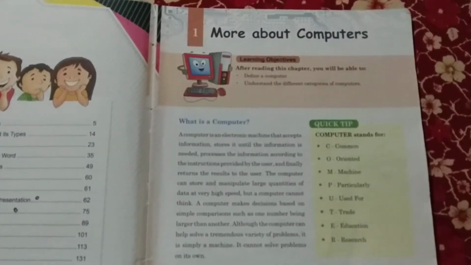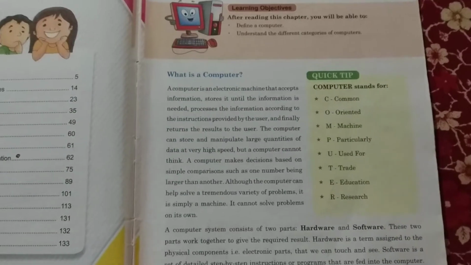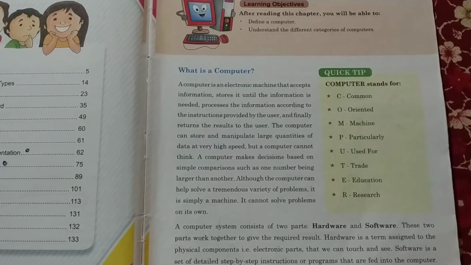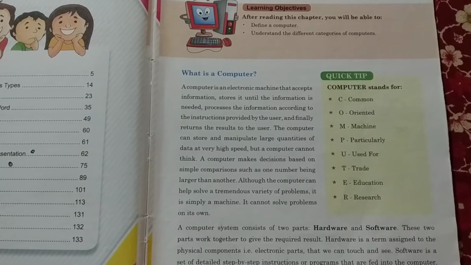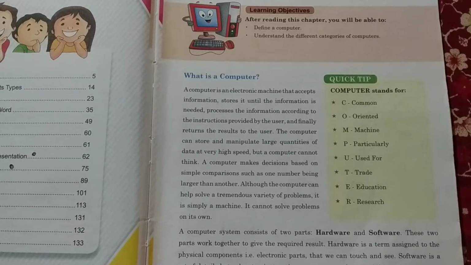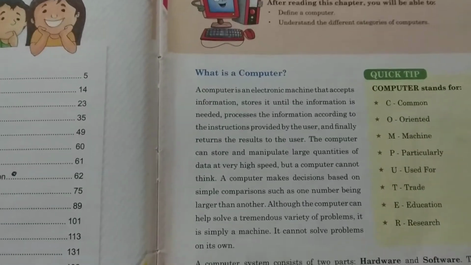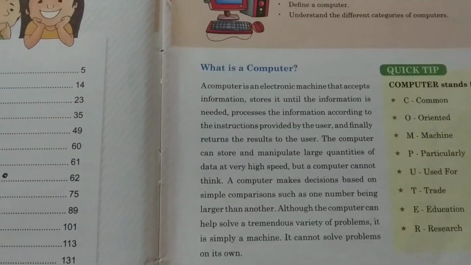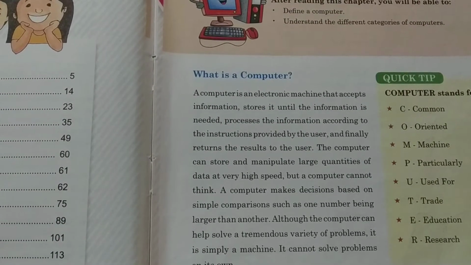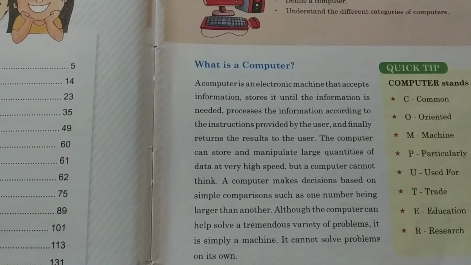Now let me start with computer chapter 1. First is, what is a computer? Now you all know that a computer is just an electronic machine. And in this electronic machine, with the help of the input devices, we feed some data into the computer. Then the computer processes it and finally we get a result. So the computer first accepts the information, stores it until it is deleted, then processes the information and finally gives us the result.